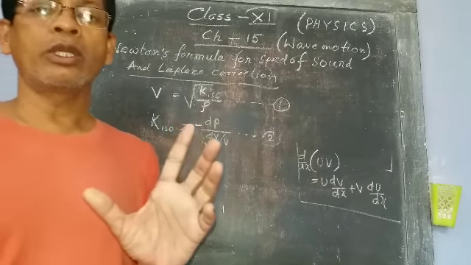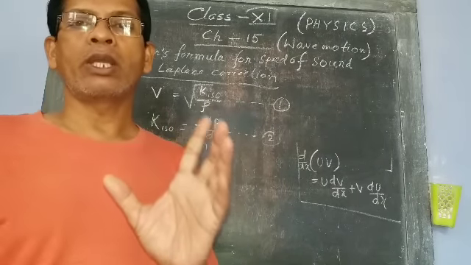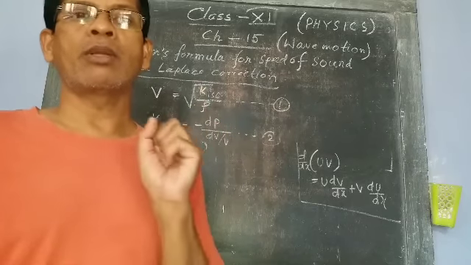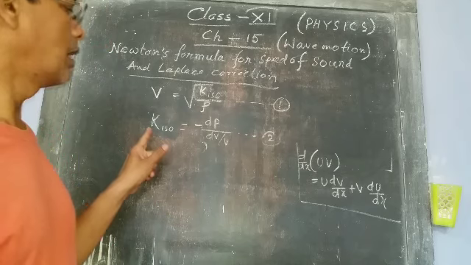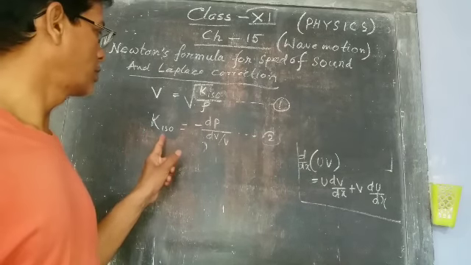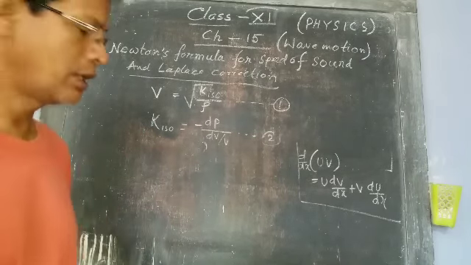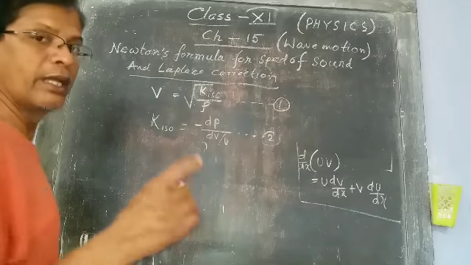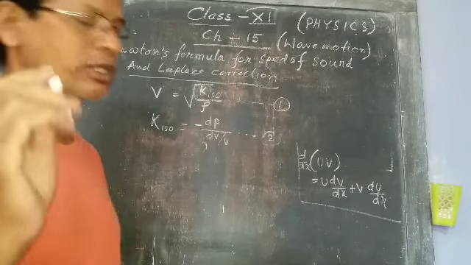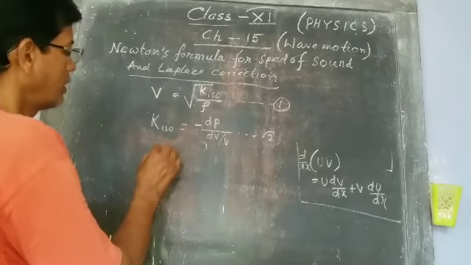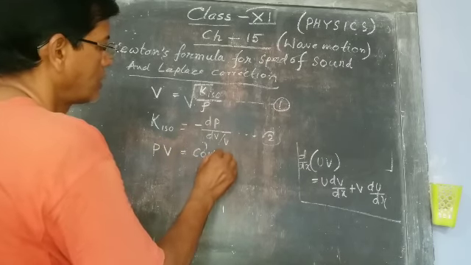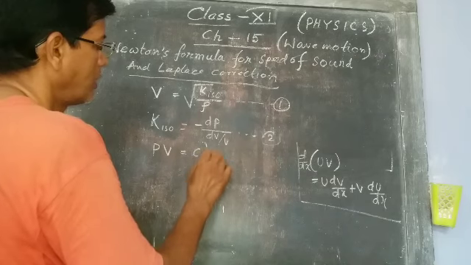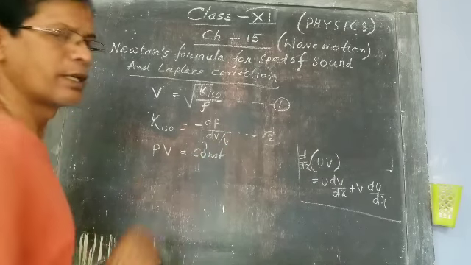This is the expression for bulk modulus. According to Newton, sound propagates through air by isothermal process, so speed of sound is this. Now the equation of isothermal process is PV equal to constant.